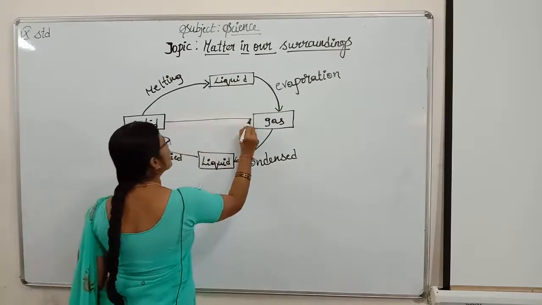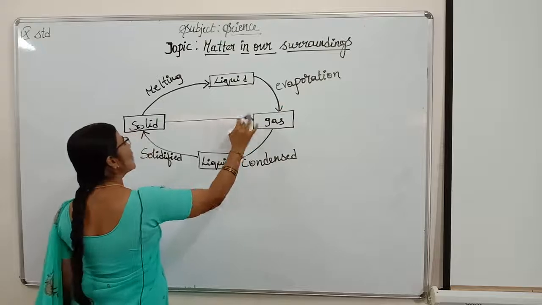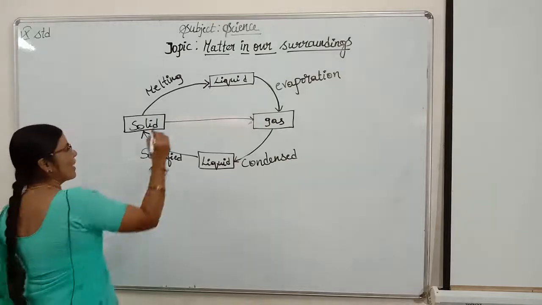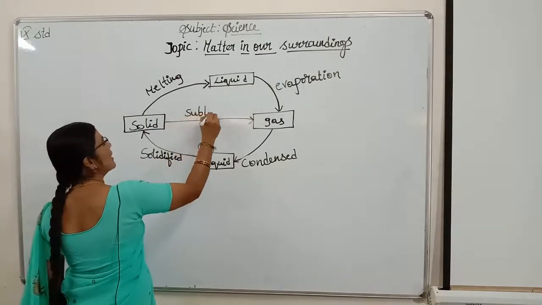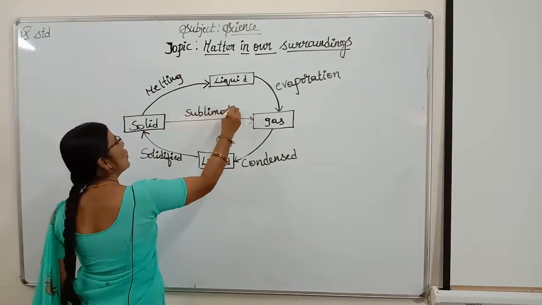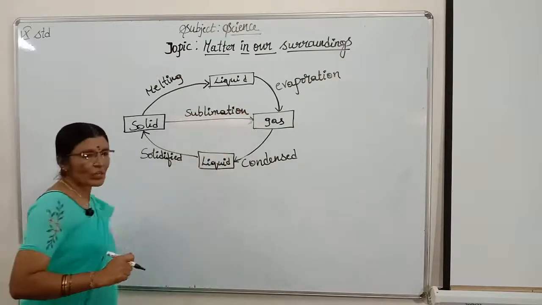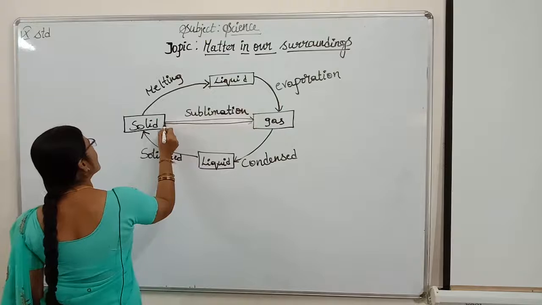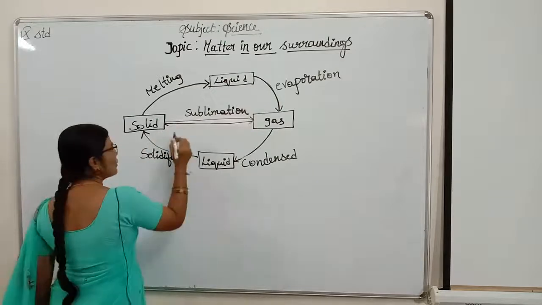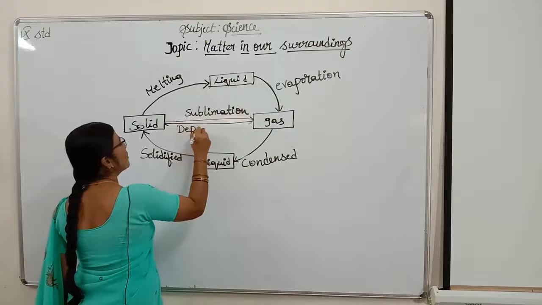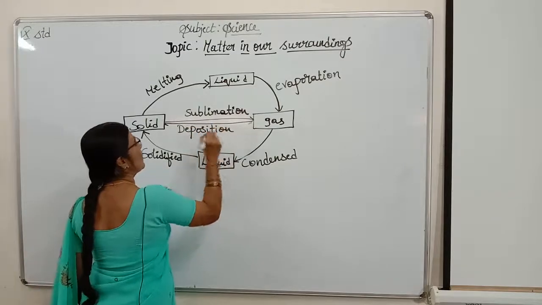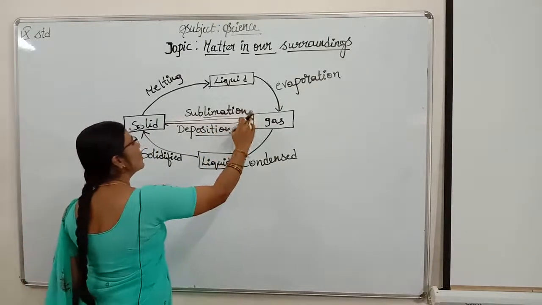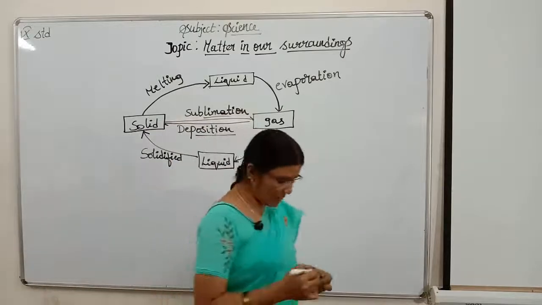when solid is changed into gas, what do we call that, children? I explained to you in the previous session, children. That is called sublimation. Solid is directly changed into gas, children. And gas is directly giving back solid. We call it deposition, children. Isn't it? These are the concepts you should remember in the interconversion of states of matter, children.